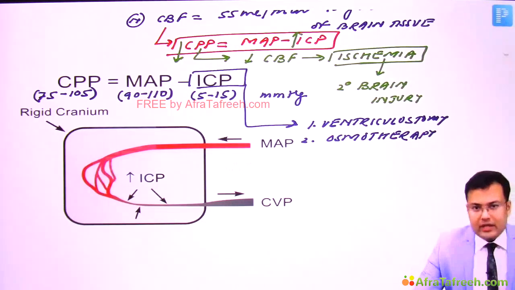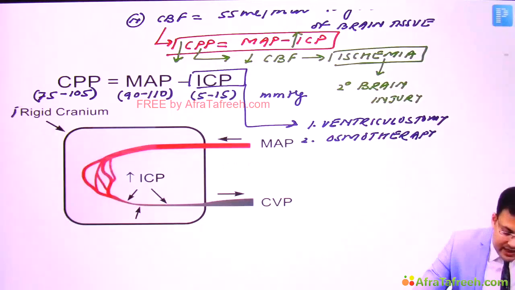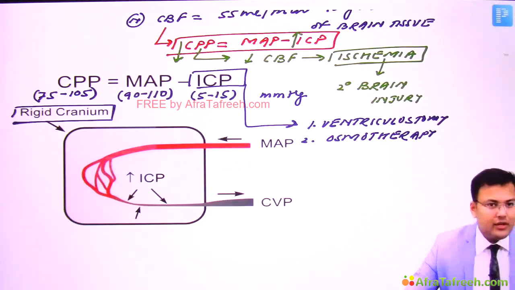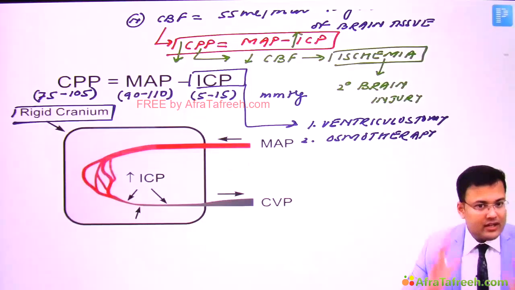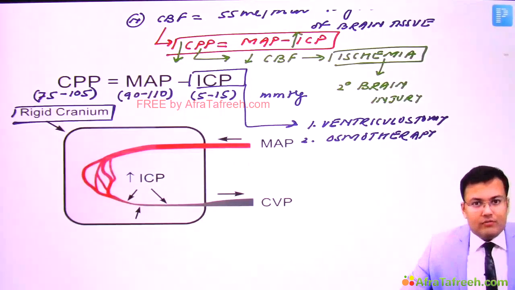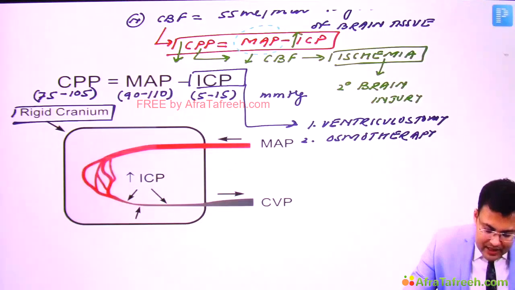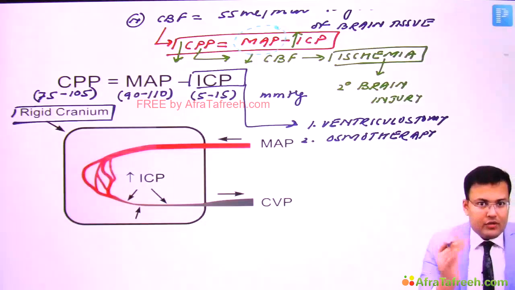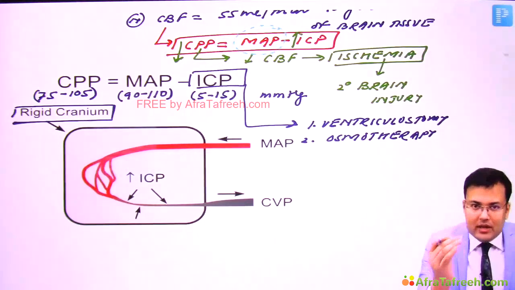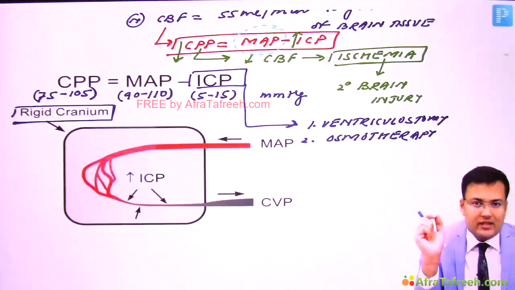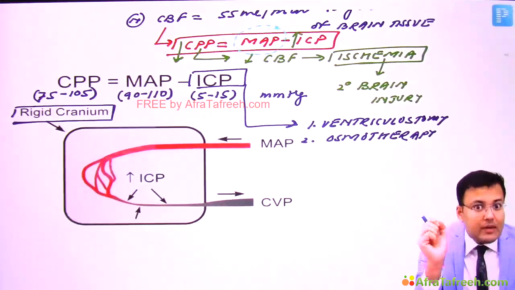Now see, there is a rigid cranium, right? So here you cannot do anything because the cranium is rigid. So what we can do is increase the mean arterial pressure, which indirectly is going to increase the cerebral perfusion pressure and cerebral blood flow.